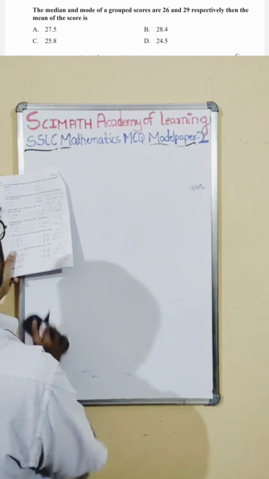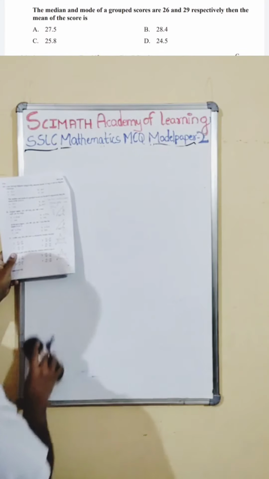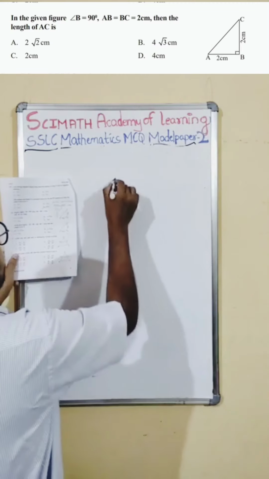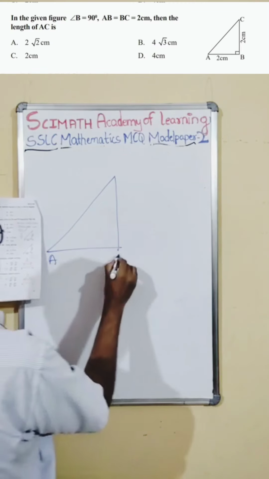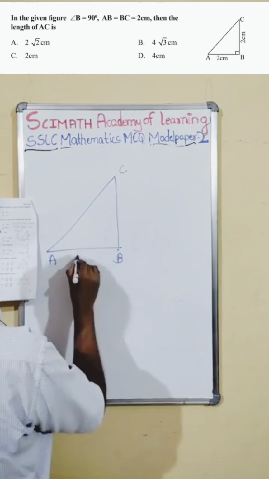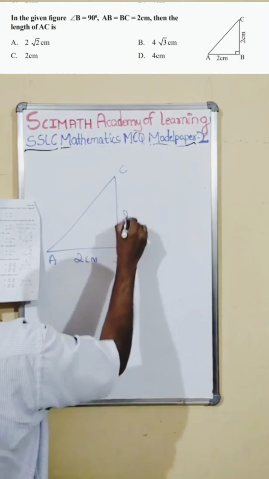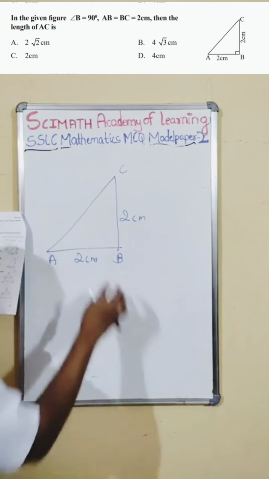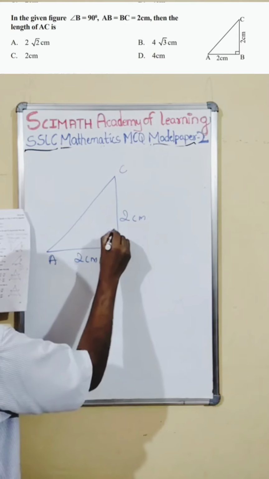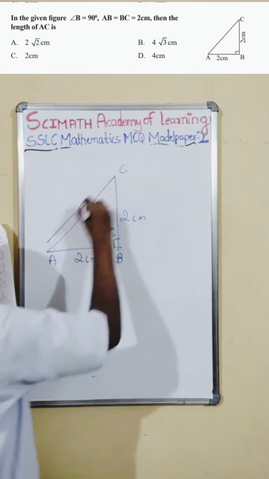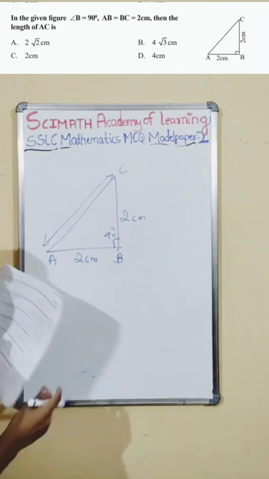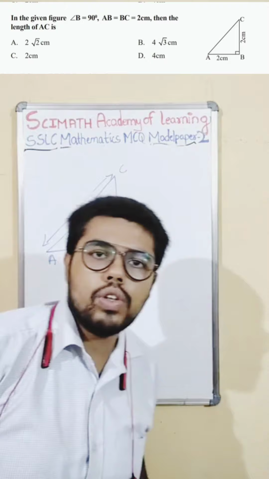So the next one is again from trigonometry. So here, if you see, they have given a diagram. A, B, C, 2 centimeter here, 2 centimeter here. Okay, in the figure angle B is 90, it seems. AB and BC are the same, and they are asking us to find the length of AC. What is AC? AC is the hypotenuse. How do you find it?